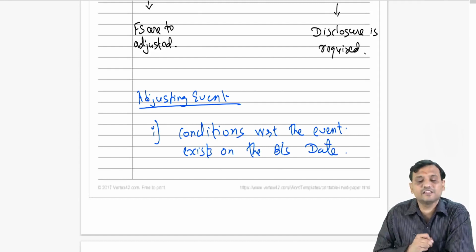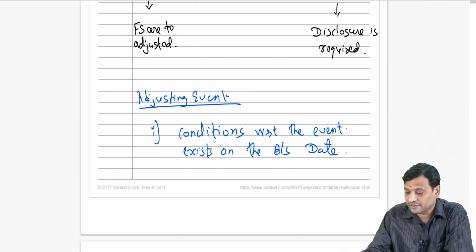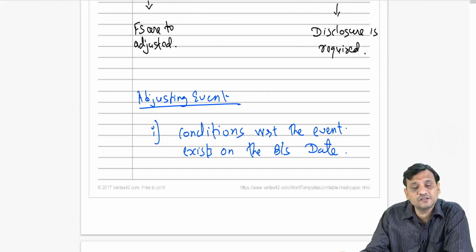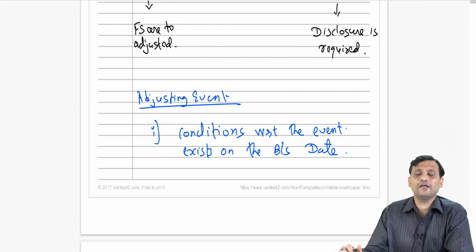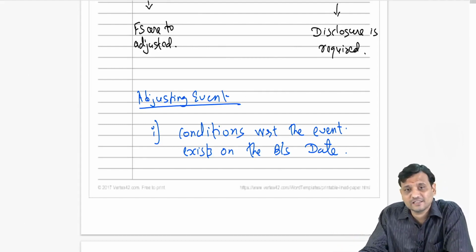The condition with respect to that event is there on the balance sheet date. Now you will say, sir, what do you mean by this condition? Condition means whether you know it or you don't know it. I am not going into that area. Sir, I was aware that this is going to happen. No, it has nothing to do with that.